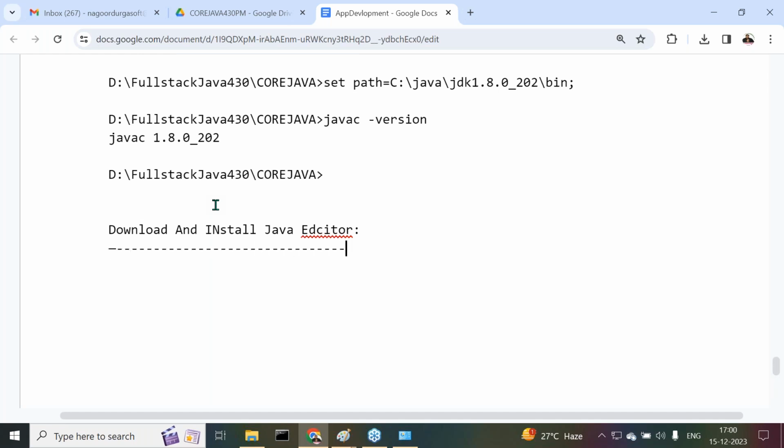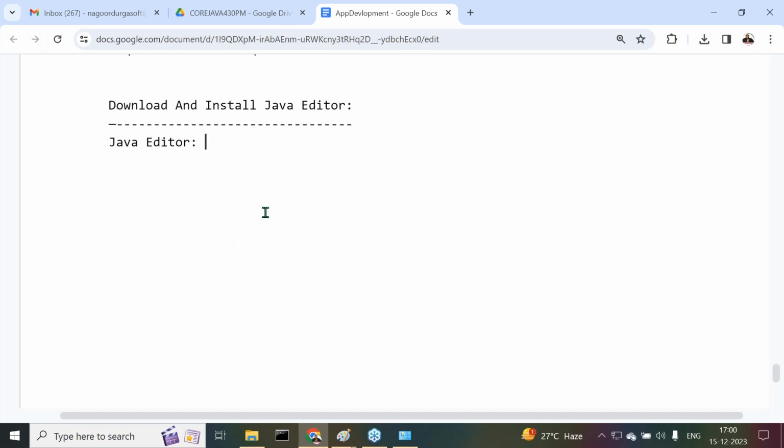After that, we are going to understand whether it is required or not, and how to install it. Everything we are going to understand here. But first of all, understand it.